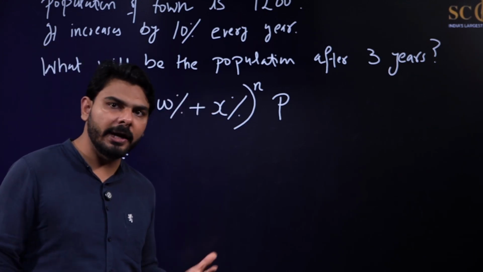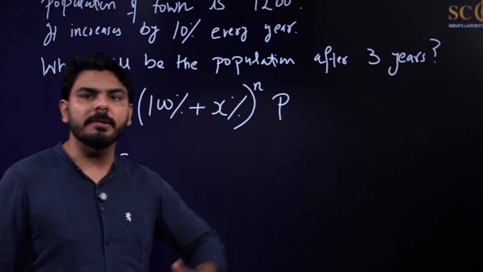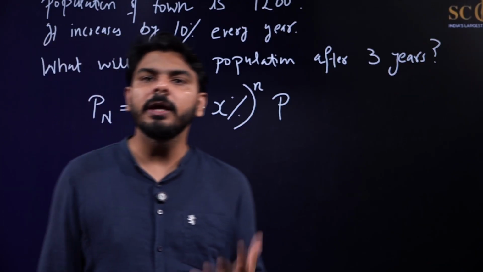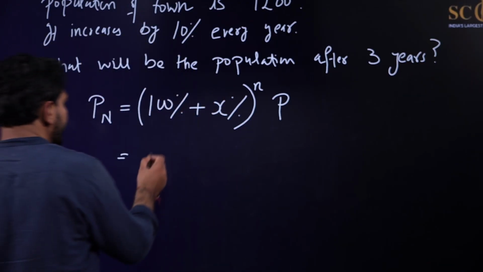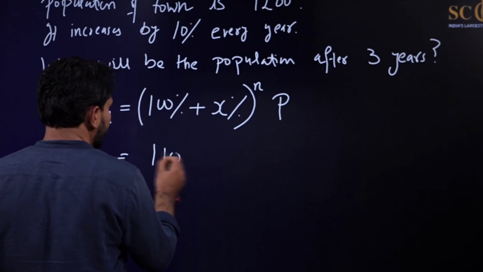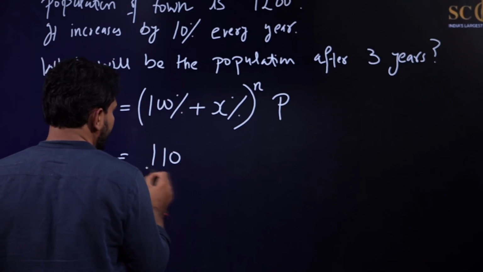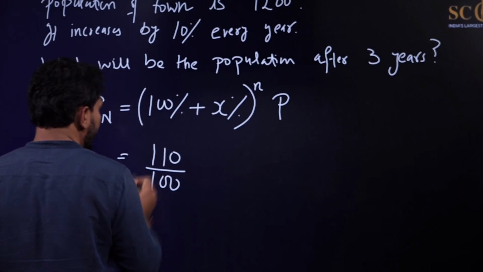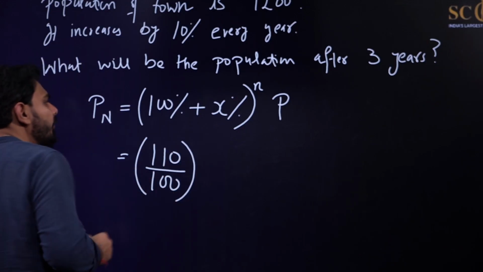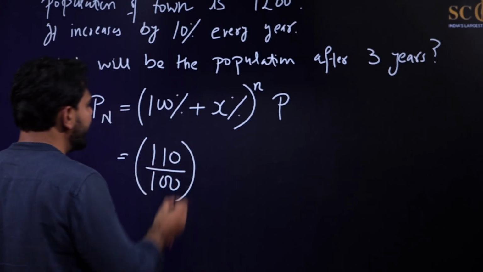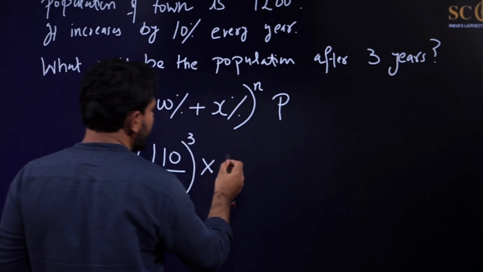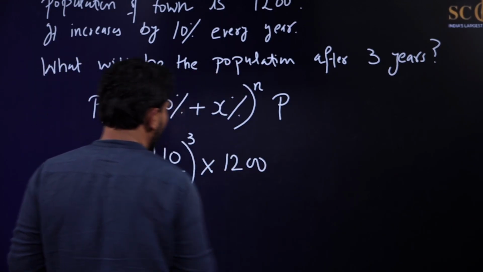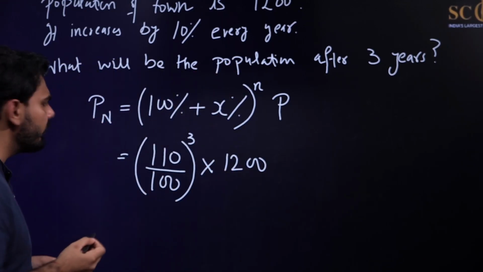You can do it in your mind. It will be 110%, which can be written as 110 by 100 raised to the power. After how many years do you have to find? After 3 years. And what is the current population? The current population is 1200. So you will just solve it, and you will get your answer.